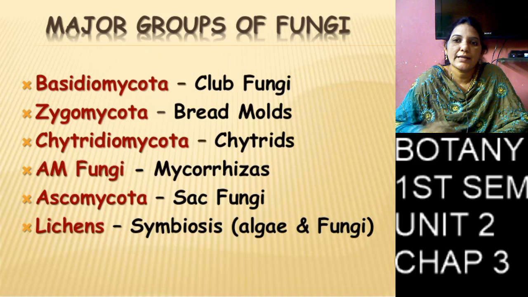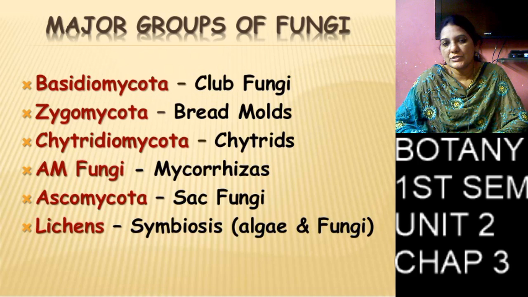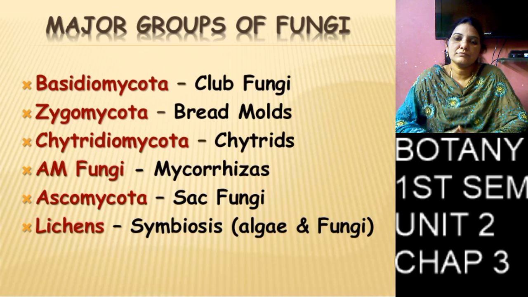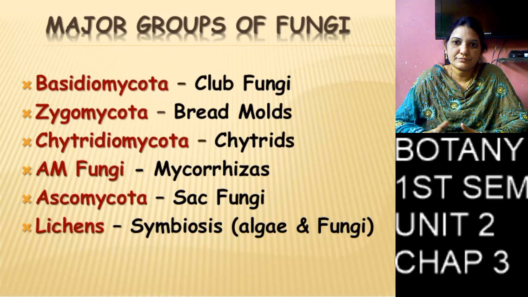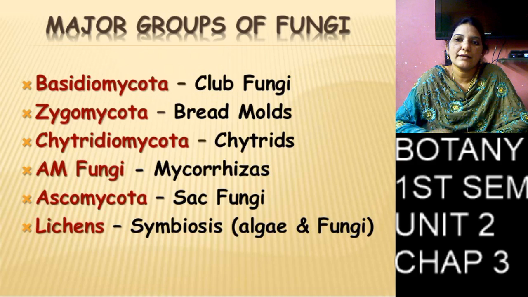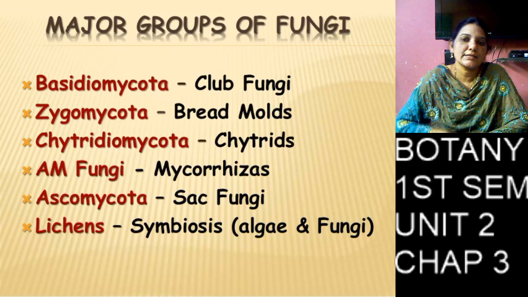The algae and fungi help each other for food and accommodation. Algae help the fungi for food, and fungi help the algae for accommodation. So they help together and form one single structure that is called lichen.